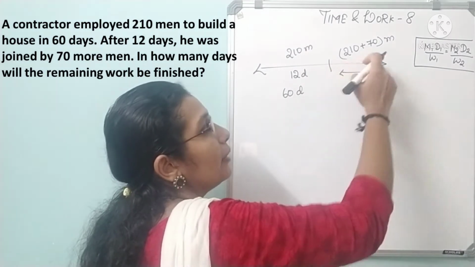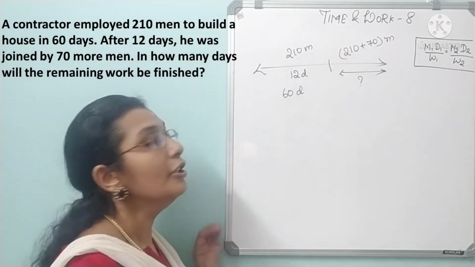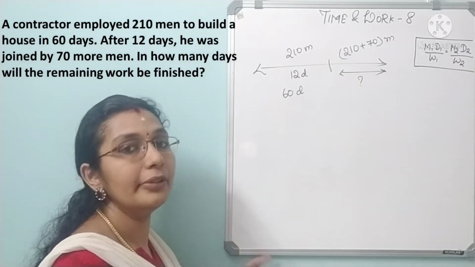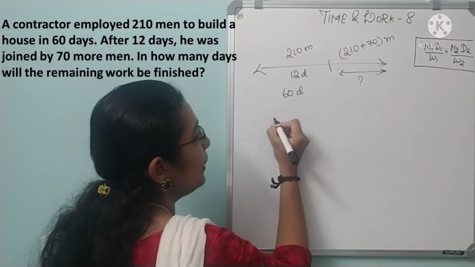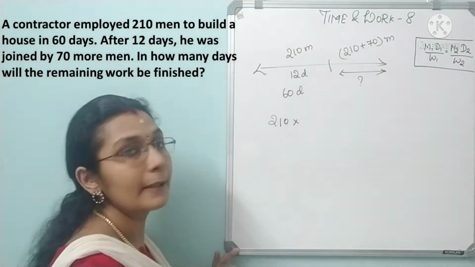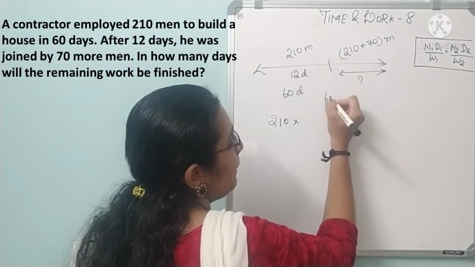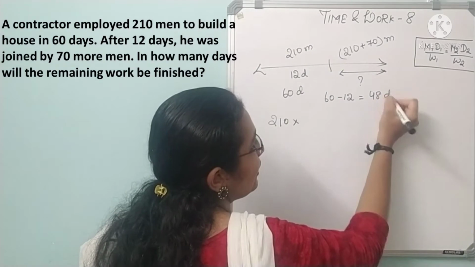Now after 12 days 70 more men join, so in how many days will they complete the work? So you will use the actual value to find the answer. This remaining work should be completed by 210 men in how many days? 60 minus 12, right, which is equal to 48 days.